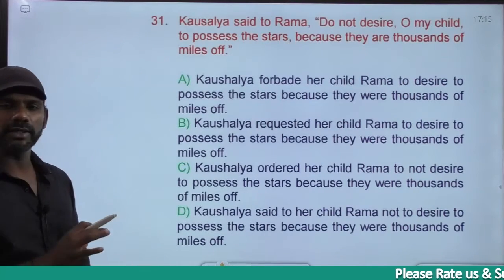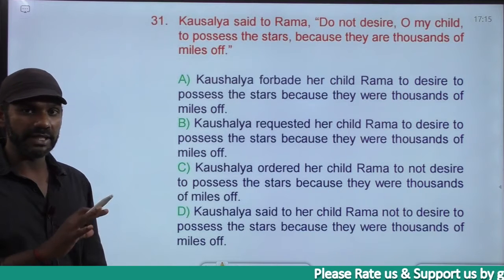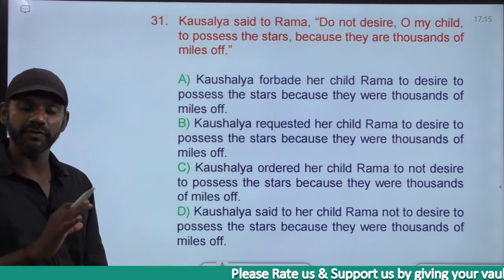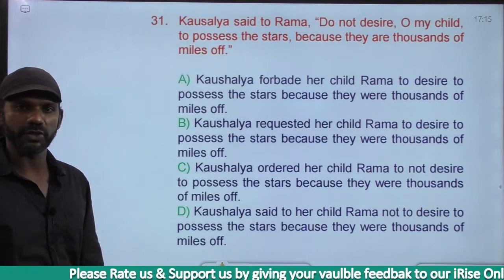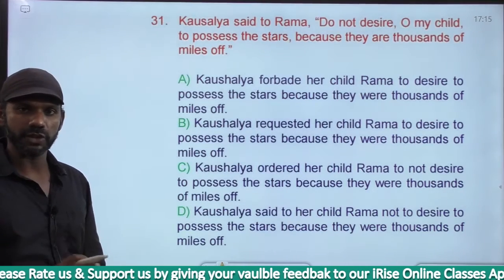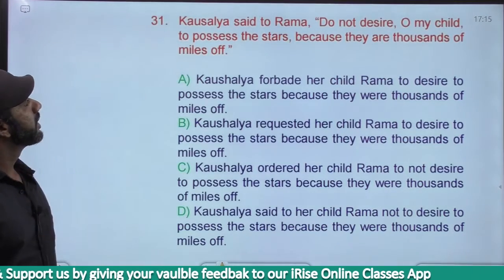Next one. Anyway, it is not an order, not an advice. The first one is anyway grammatically wrong. So the only option left is option D. Now among the 4 options, our task is to go for the best option. There's no need for us to create any option. Come to the next one.